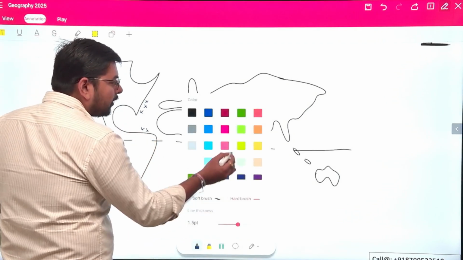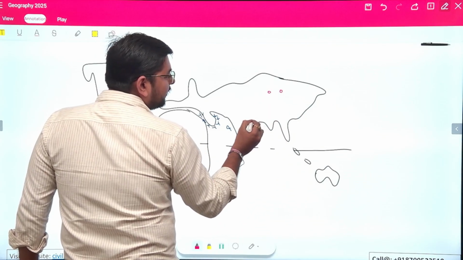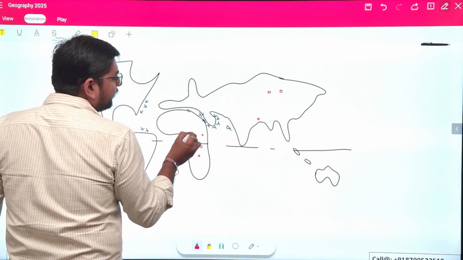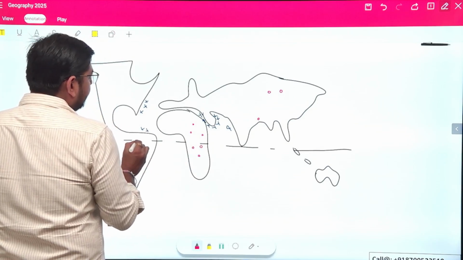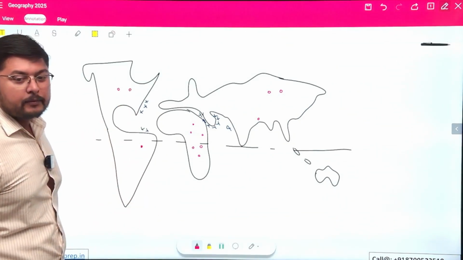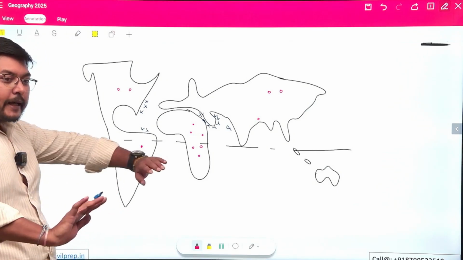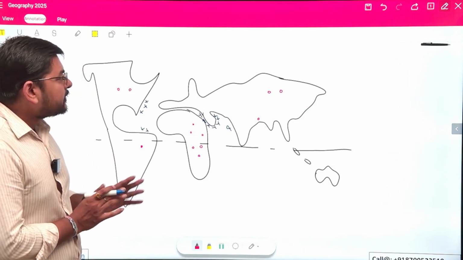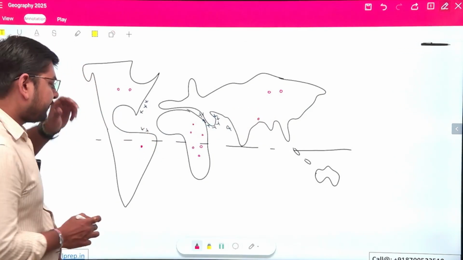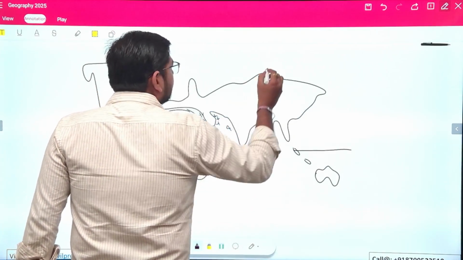But when I talk about onshore oil reserves, we have certain regions in Russia, India, Digboi, in the region of Africa, in the interior part of South America, and in the interior part of the USA. Now, what actually happens here, because of which we have offshore reserves of oil and onshore reserves of oil? One thing I would like to specify here is that the petroleum